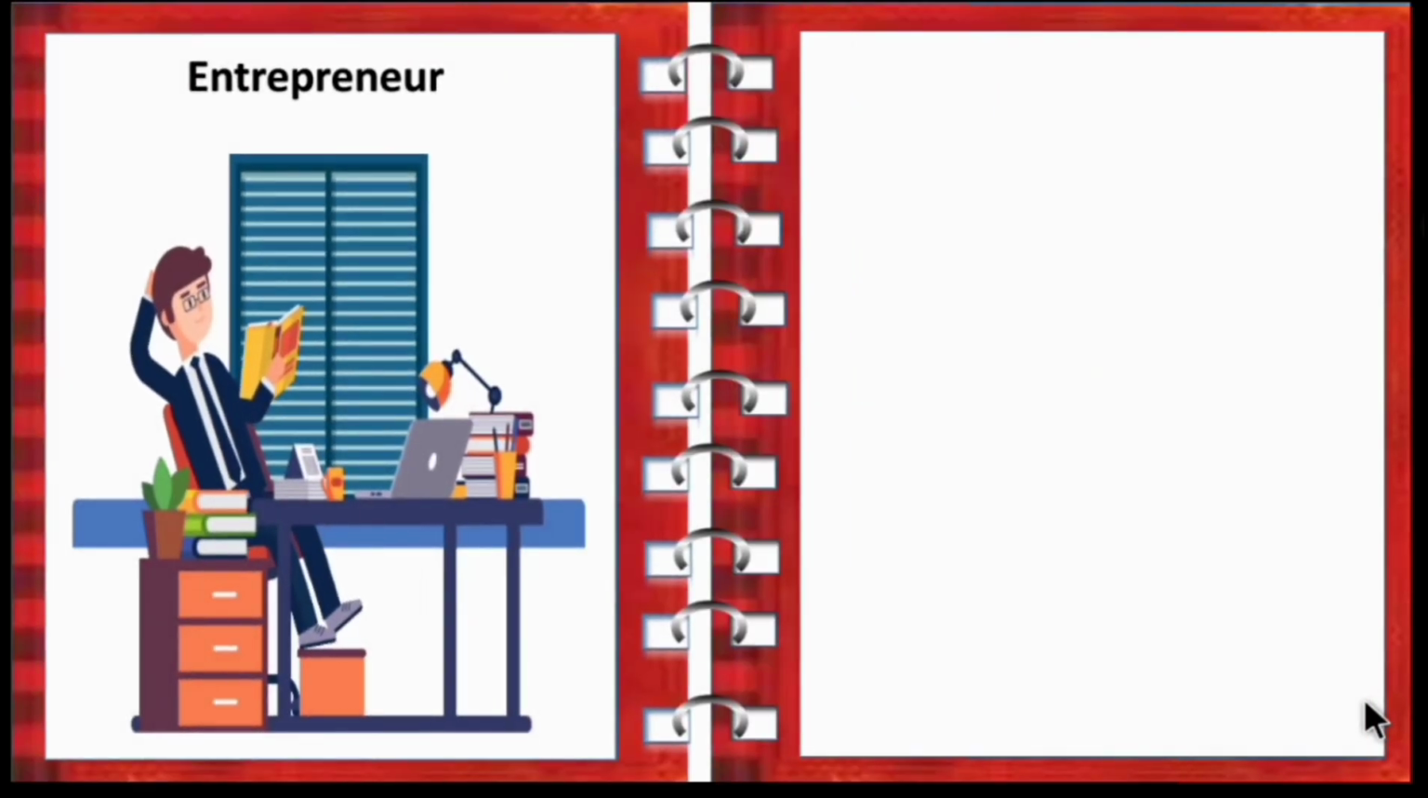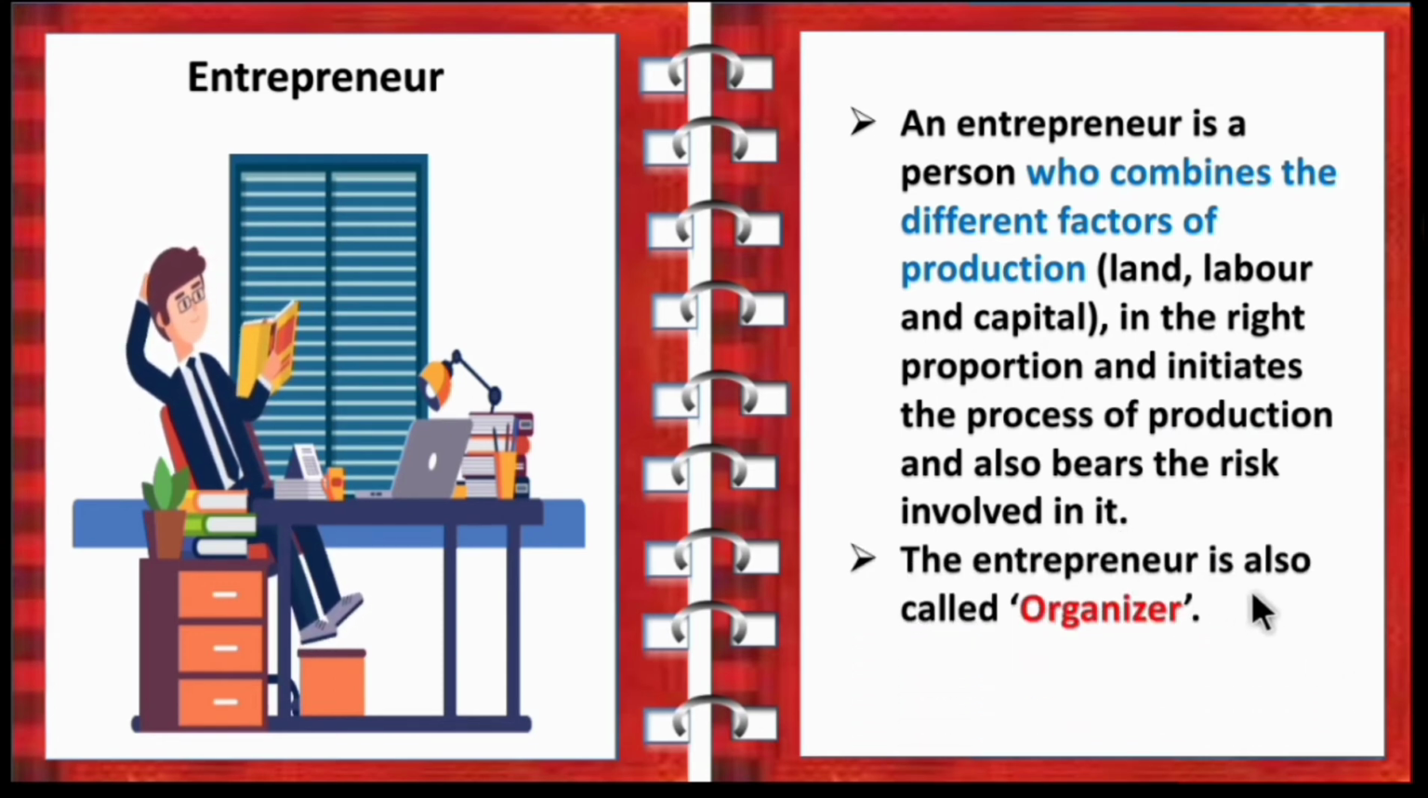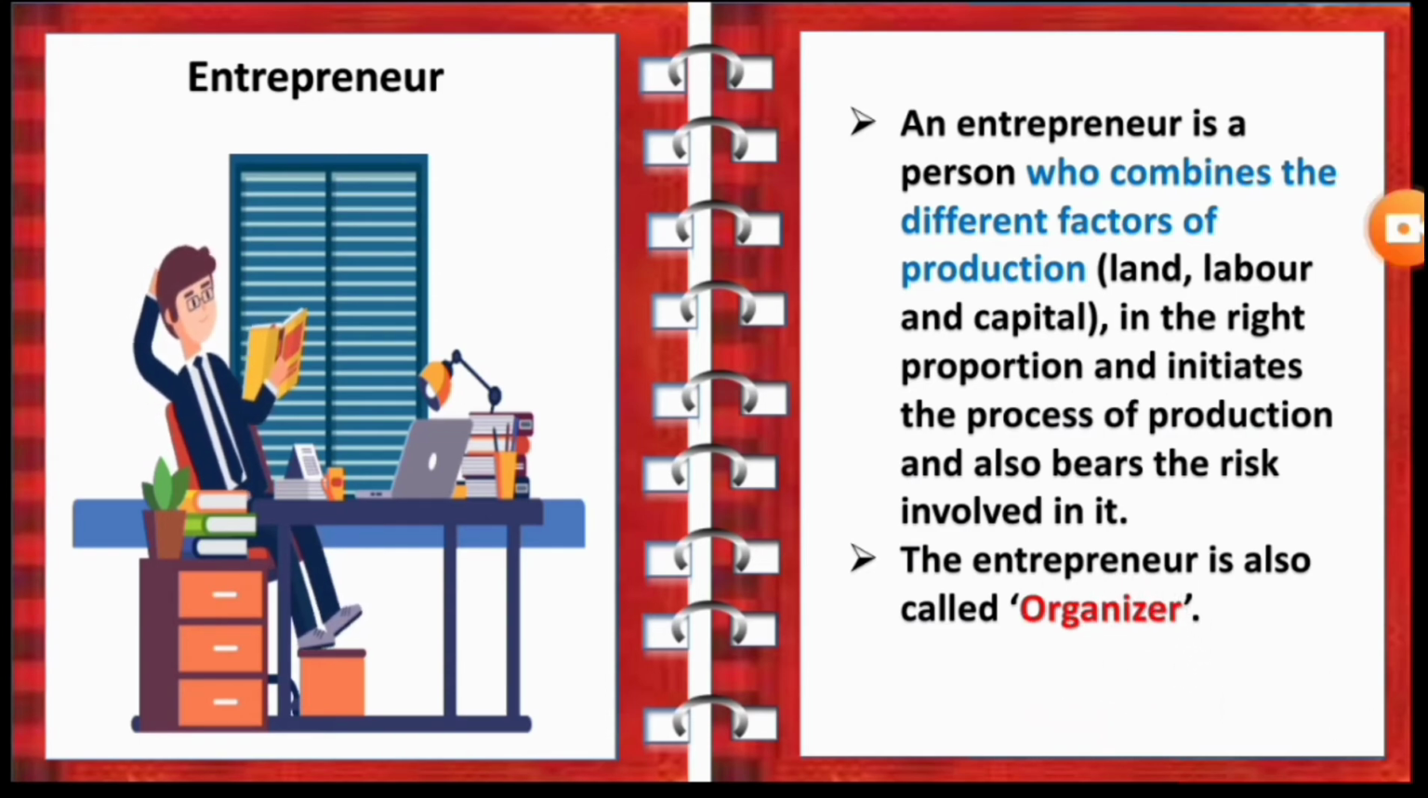Now let's see who is an entrepreneur. An entrepreneur is a person who combines the different factors of production like land, labor and capital in the right proportion and initiates the process of production and also bears the risk involved in it. So an entrepreneur combines all the factors to produce the output, taking all kinds of risk. An entrepreneur is also called an organizer.